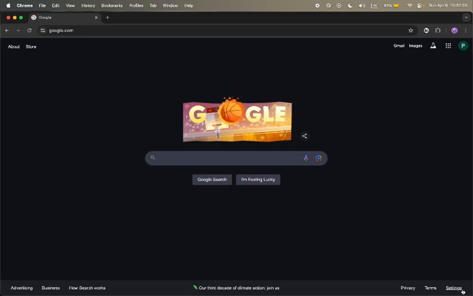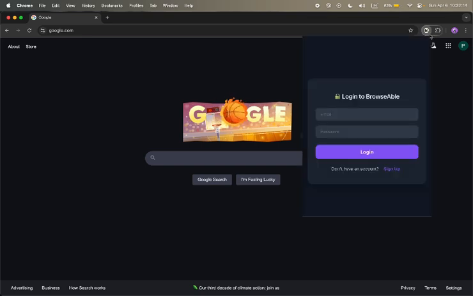We are Team Browsable, focusing on tech for good and AI for all. The web wasn't designed with neurodivergence in mind, so we redesigned it. Meet Browsable, your personalized accessibility assistant.